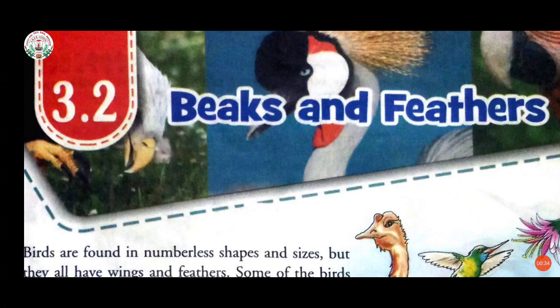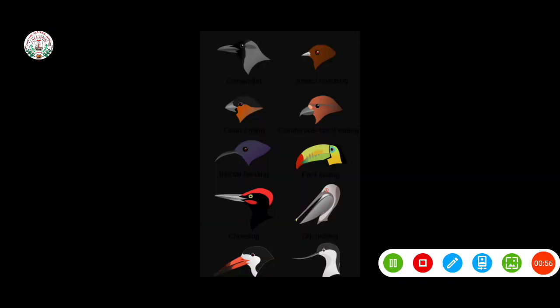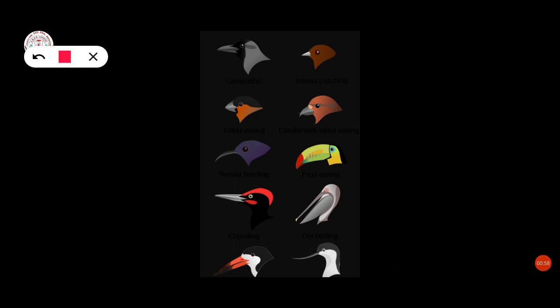So the meaning of beaks is a bird's horny projecting jaws. And what are feathers? Usually, students, you have noticed on the bird's skin, those are feathers. Now let me make it clear with the help of images of these two. These are different birds which have different sizes of beaks.